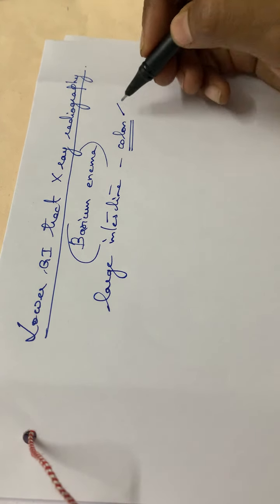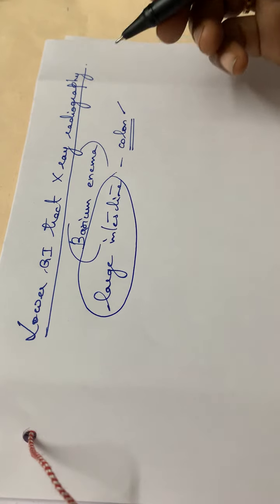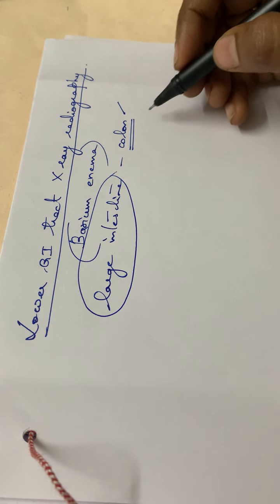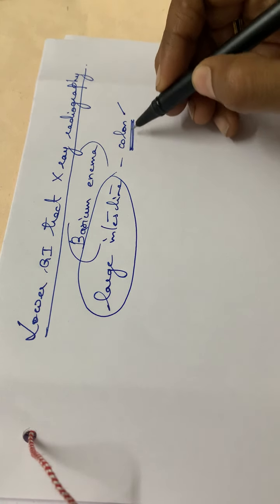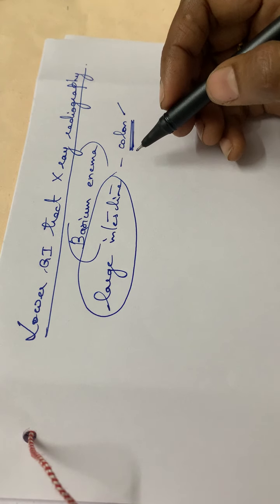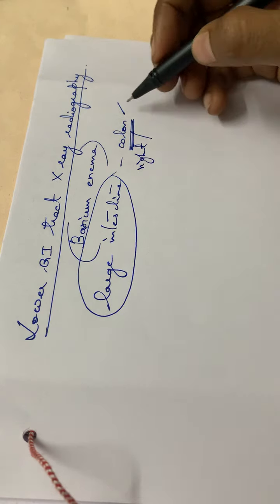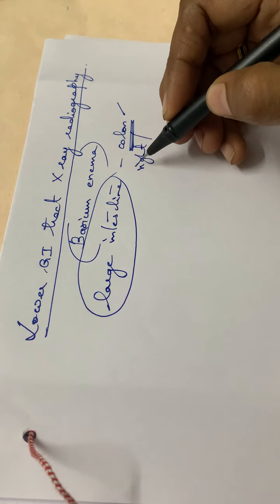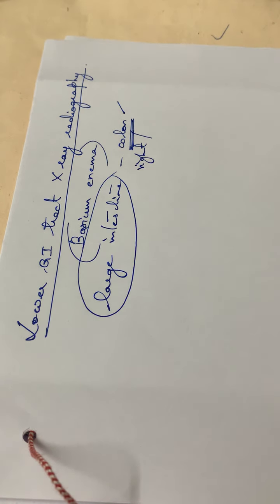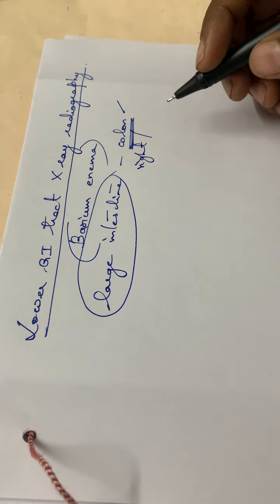So it will clearly check the large intestine. I don't know the biological details of the colon and its parts. If you want the details, you can search Google.